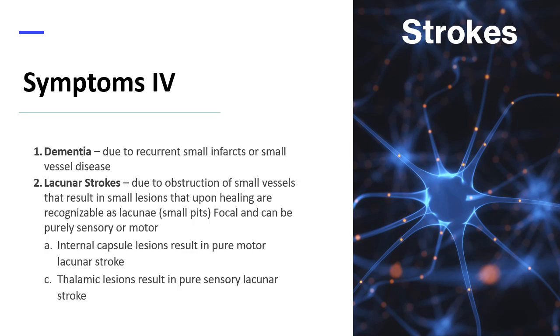Now, other stroke symptoms include 1. Dementia, which is due to recurrent small infarction or small vessel disease. And lastly, lacunar strokes, which is due to obstruction of small vessels that result in small lesions that upon healing are recognizable as lacunae or small pits. Clinical manifestations are usually focal and can be purely sensory or motor. Pure motor lacunar strokes are from lesions that affect the internal capsule. Pure sensory lacunar strokes are from lesions that affect the thalamus.